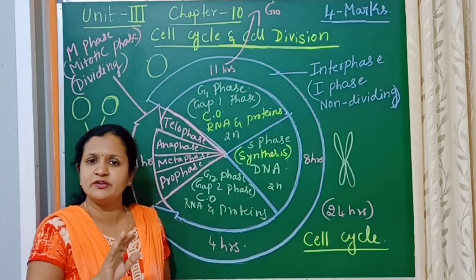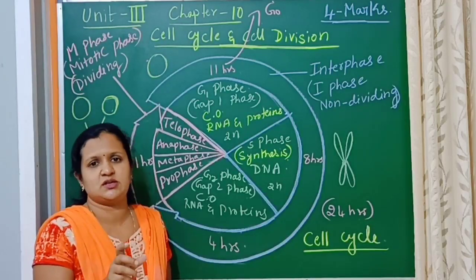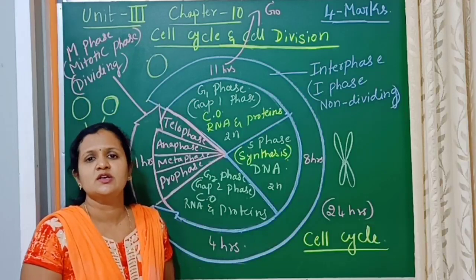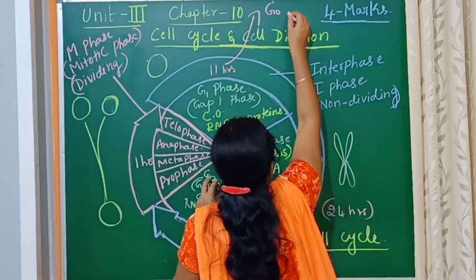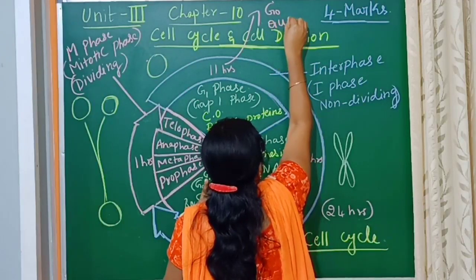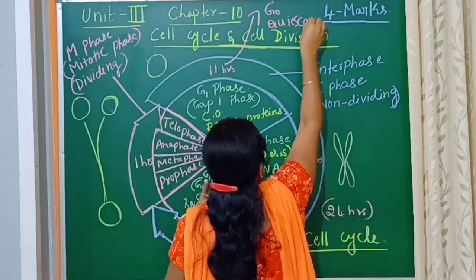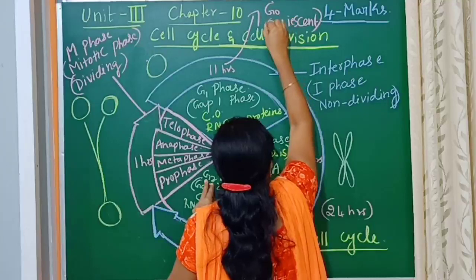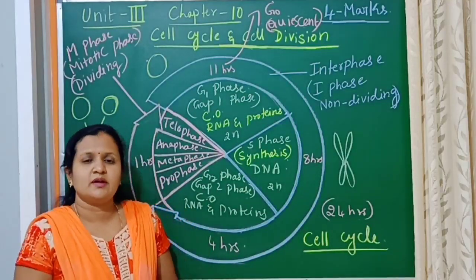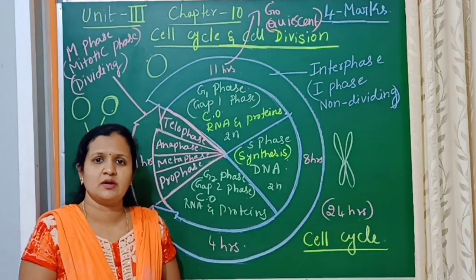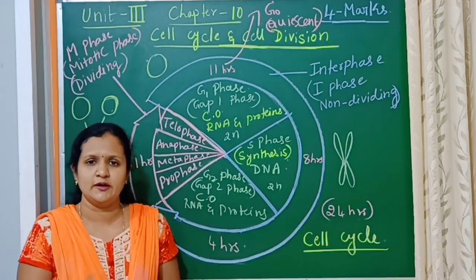They are not going to divide. Such a stage is called the G0 stage or G0 phase. It is also called the quiescent phase. That is the G0 phase. The cell is not going to divide.